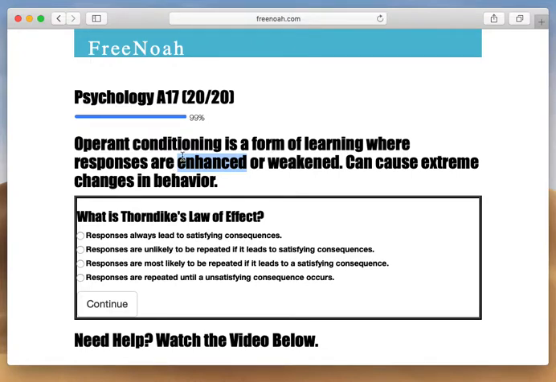All right, so that's basically what operant conditioning is, right? It's a form of learning where responses are enhanced or weakened, can cause extreme changes in behavior. I would consider this more of like an experimental procedure, learning method. Like it takes time for someone to learn, so you'll have to fail first in order to learn how to win.